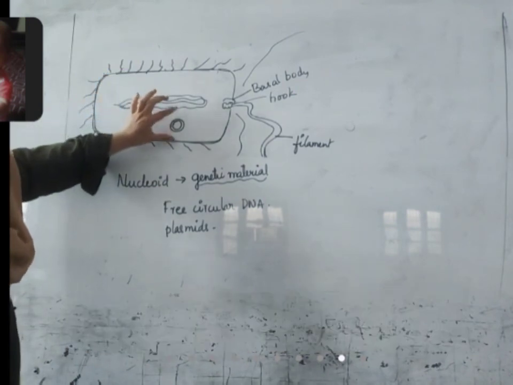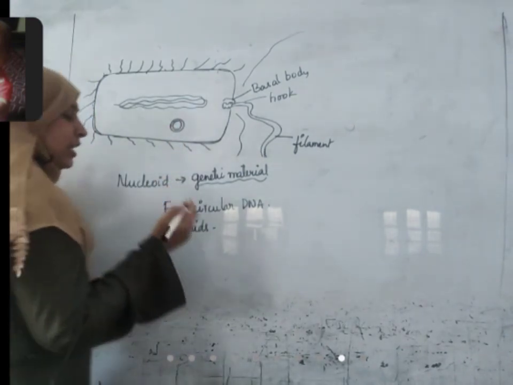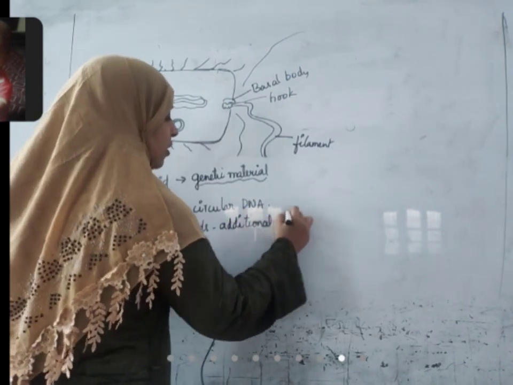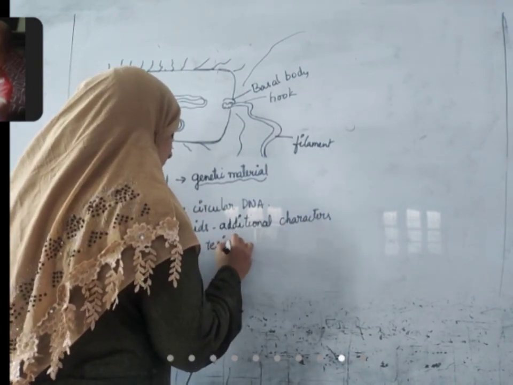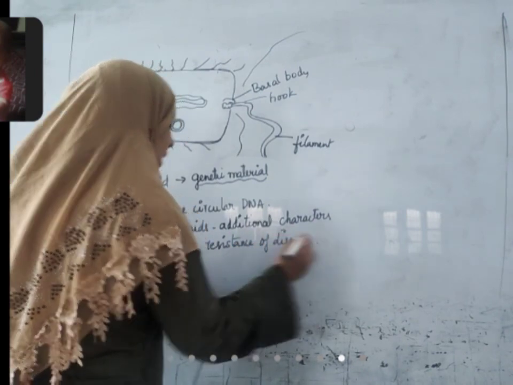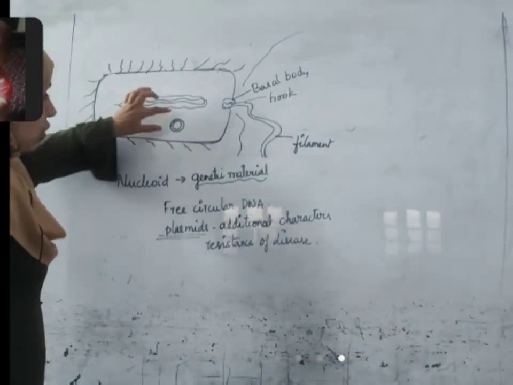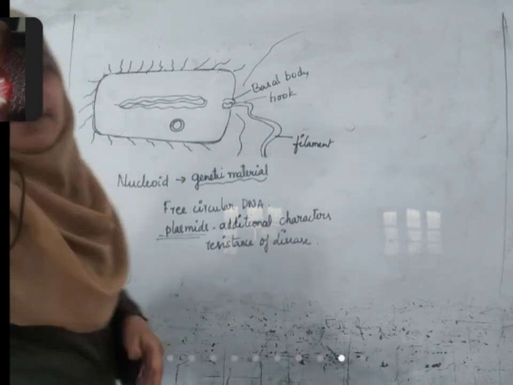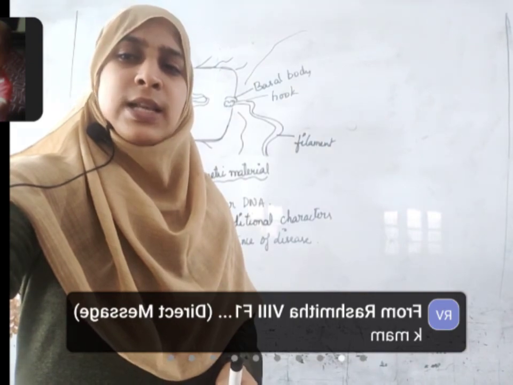What is this plasmid DNA? This is an extra circular DNA that is present in the cytoplasm. It gives additional characters to the bacterium in which it is present, like resistance to diseases. And we'll discuss plasmid DNA in detail in the next chapter which is coming. Presently, you understand it is an extra DNA which gives extra characters to the bacterium in which it is present. Right? So with this, the prokaryotic cells discussion is completed.